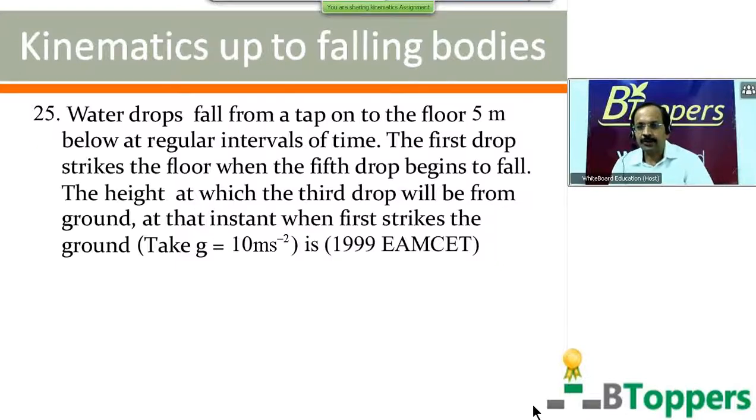So next I am going to discuss the solutions for the questions in the assignment on kinematics up to falling bodies. Already I have discussed the solutions of the first 24 questions. Next I am going to discuss the solutions of the questions numbering from 25 onwards. So these questions I already showed you on the screen earlier. I told you to try them.